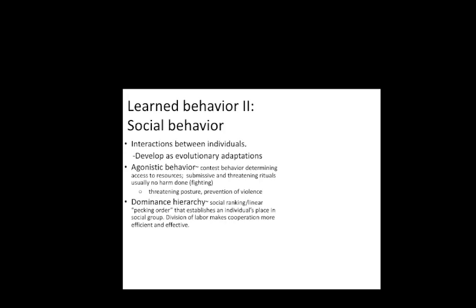The dominance hierarchy type of social behavior is where there is a social ranking order which is linear in direction. That means there is one individual from the species on the top of this hierarchy, and the other individuals are not. This establishes an individual's place in the social group. The division of labor makes cooperation more efficient and effective.